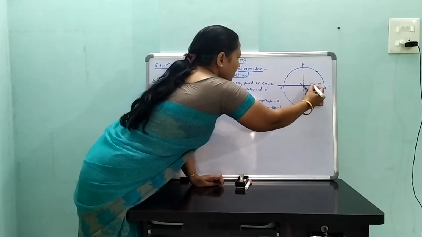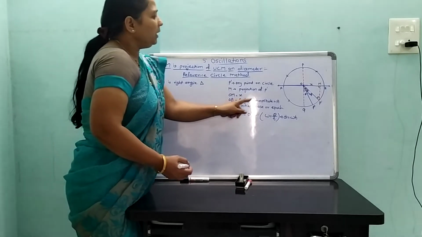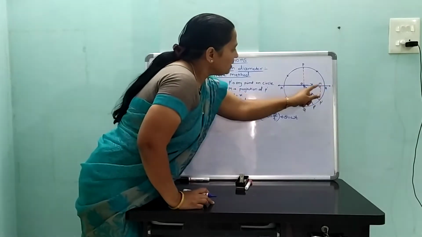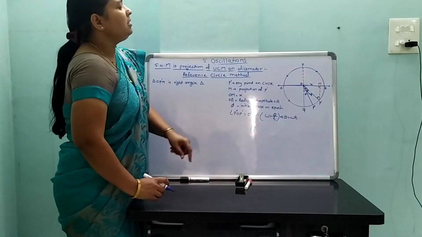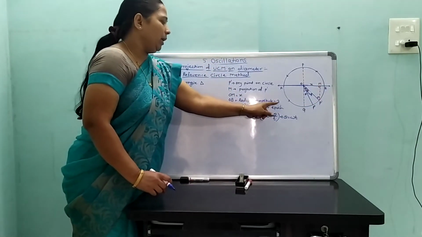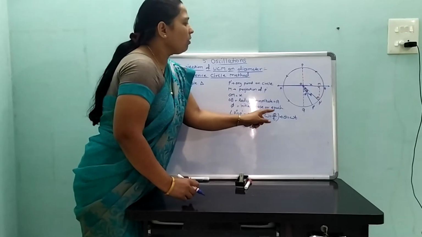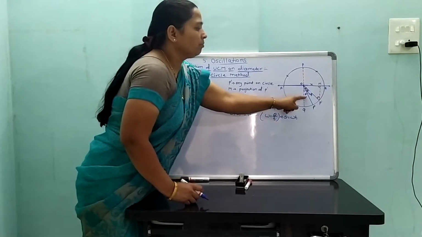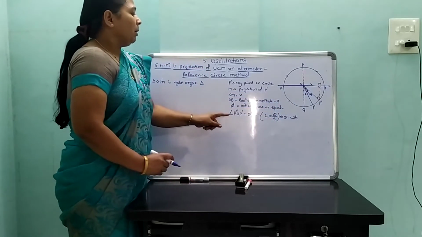OB is the maximum displacement from the mean position, hence it is denoted by amplitude A. Phi is the initial phase or epoch.